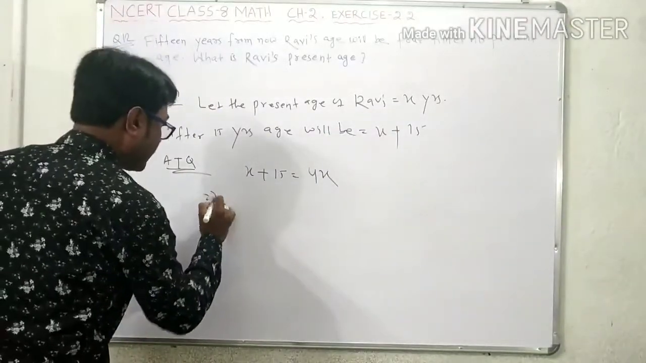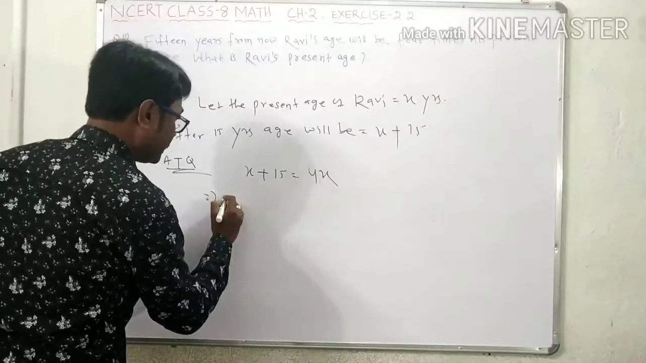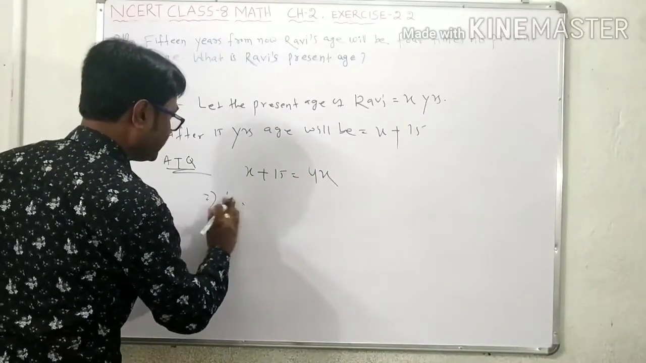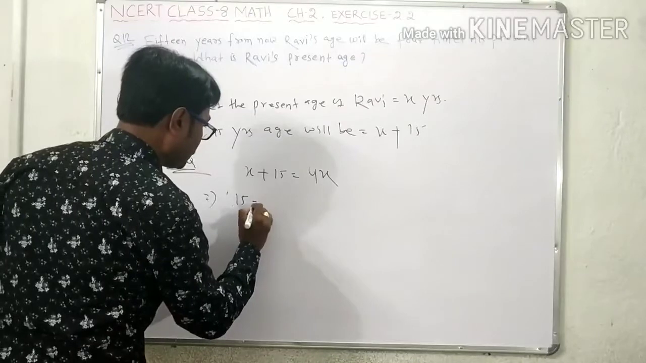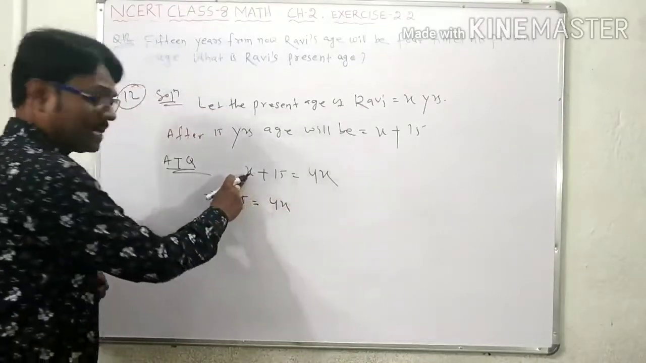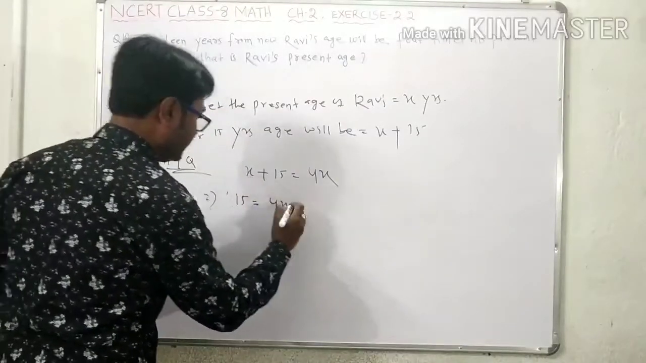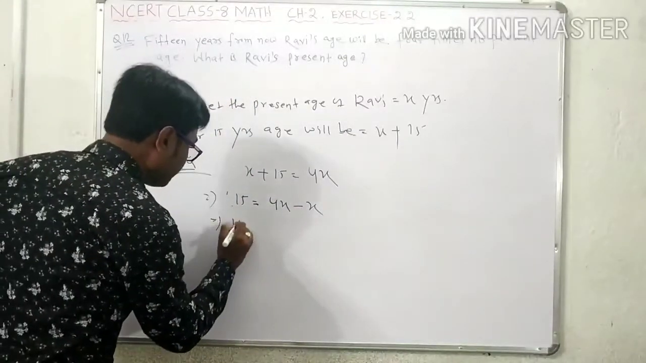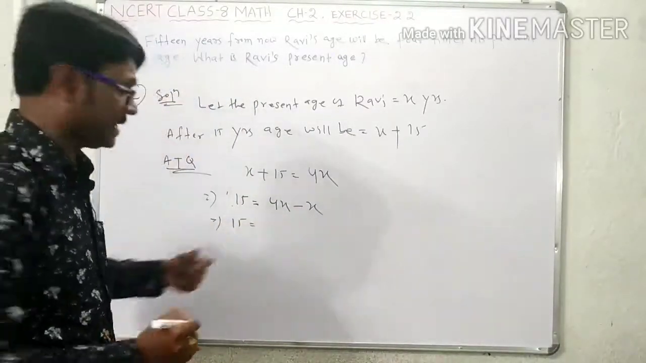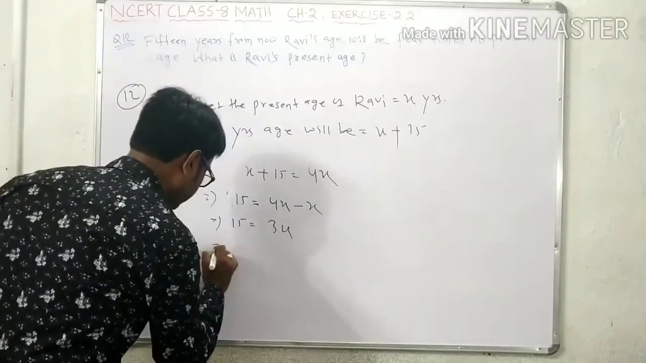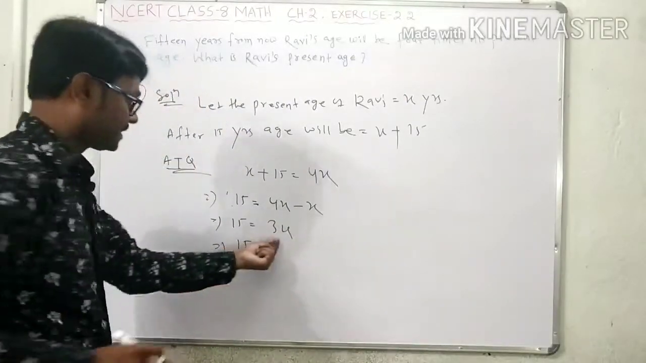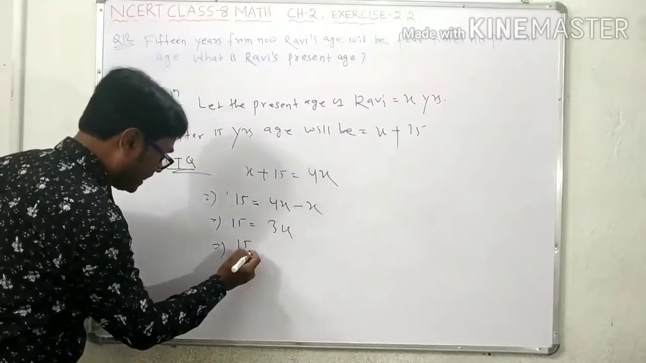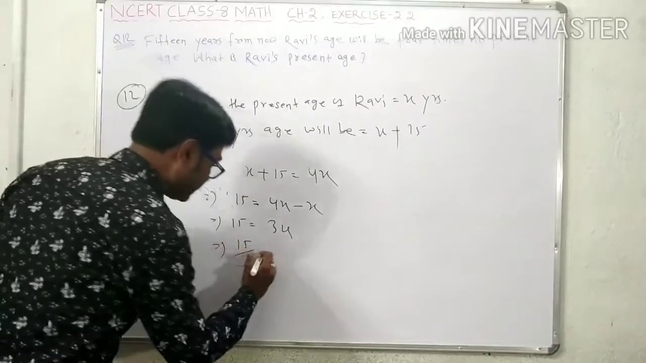Okay, so now come to here. It is 4x. We can write x plus 15 is equal to 4x. This plus x, this side it will take minus x. This implies that 15 is equal to 4x minus x. It is 3x. This implies 15 equals 3x. Here 3 has been multiplied, if you take it to this side, it will divide. That means it is x.